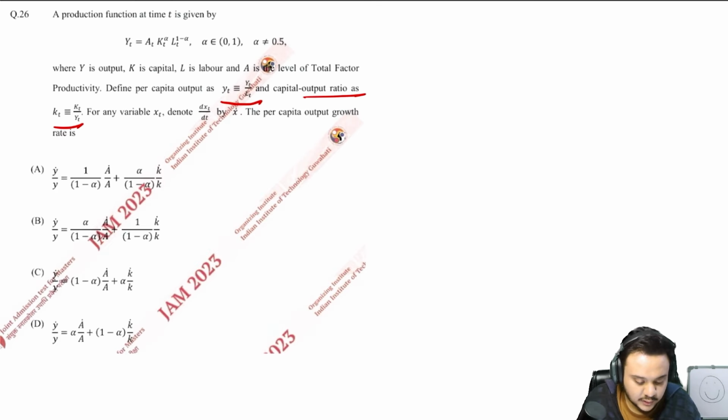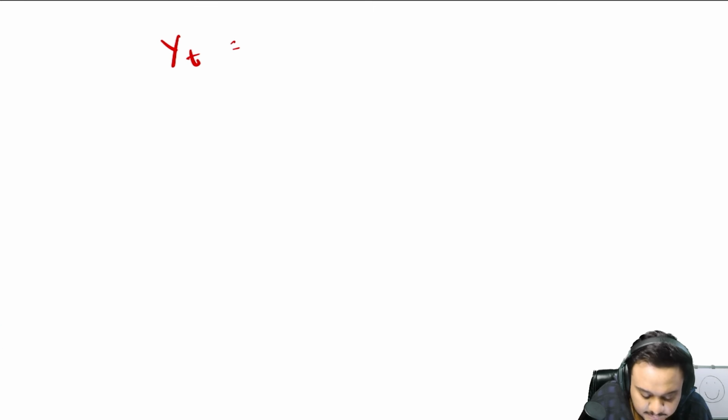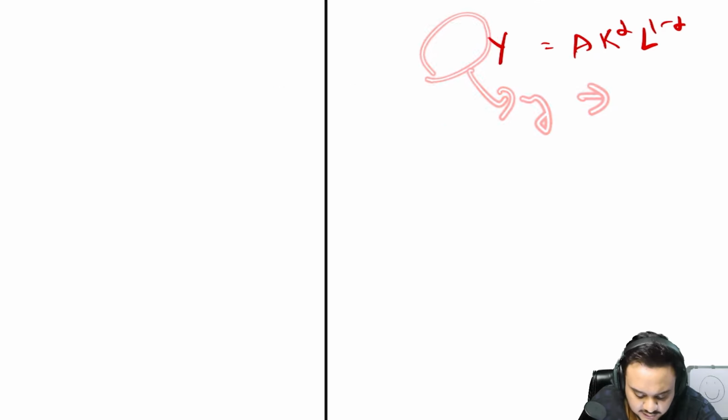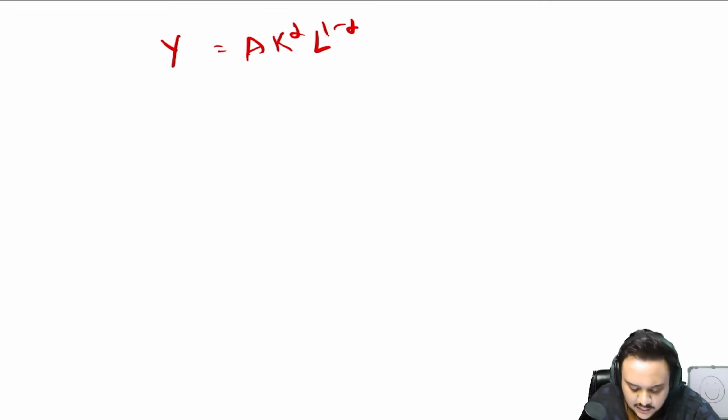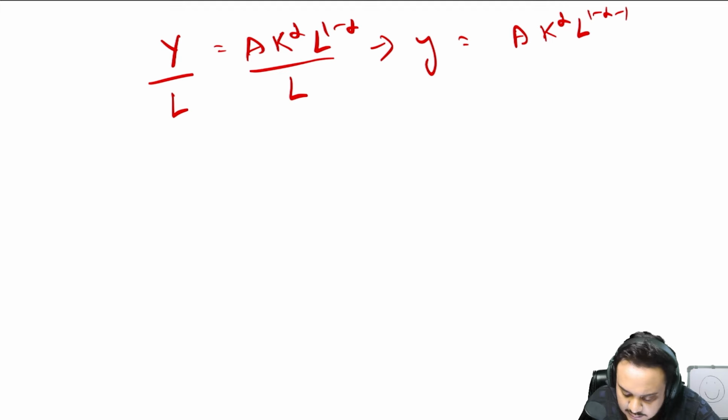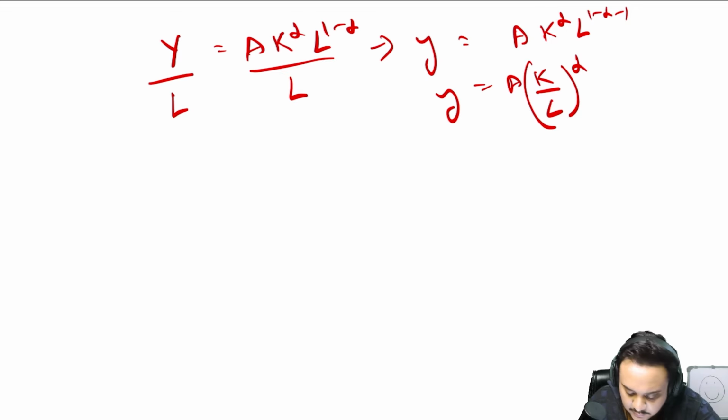So write down the production function that you had. It is Yt. I'll just write Y by the way. Y is equal to A K^alpha L^(1 minus alpha). So we have to convert this to small y. We have already seen that Y by L is equal to small y. So divide by L on both sides. You will get Y by L is equal to A K^alpha L^(1 minus alpha minus 1). So you will just get A (K upon L)^alpha is small y. Okay, this is your first equation.